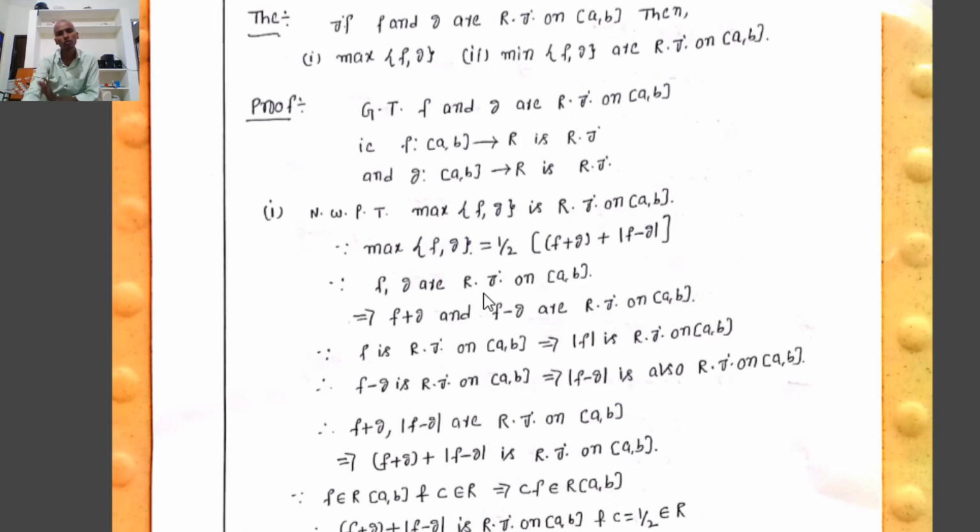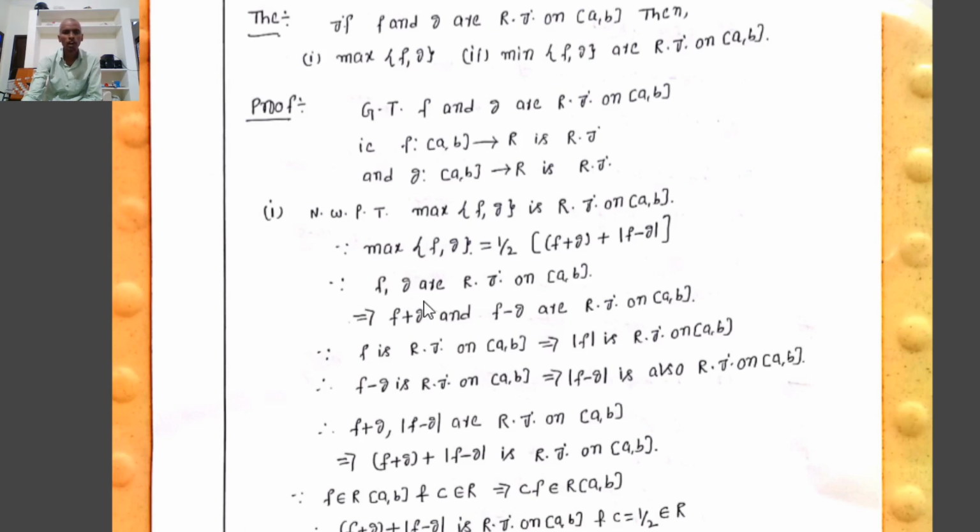Therefore, to show that the maximum of f, g is Riemann integrable on [a, b], it is enough to show that 1/2 (f plus g plus mod f minus g) is Riemann integrable on [a, b].